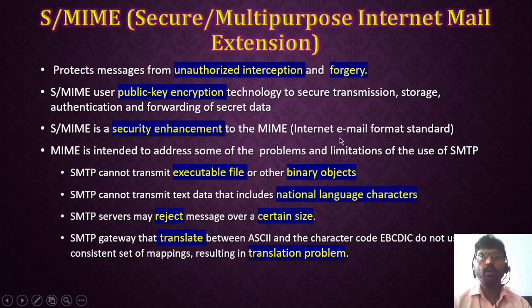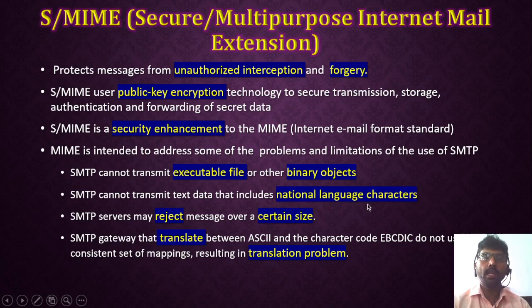That means if I want to send some image, video, or audio, such binary objects, to other people, it is not possible, because SMTP transmits data only in the form of text. It is 7-bit ASCII code. The second limitation is that SMTP cannot transmit text data that includes national language characters.